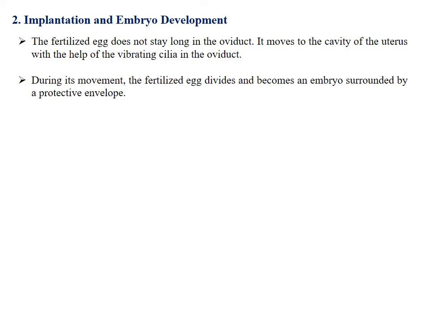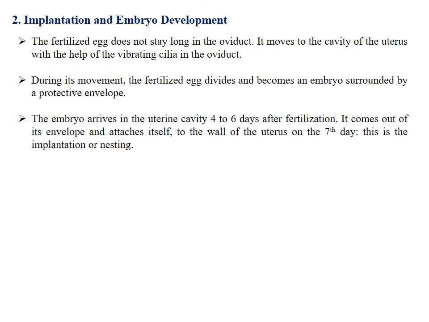An embryo is the name given to the unborn baby during the first 2 months of pregnancy. The fertilized egg does not stay long in the oviduct. It moves to the cavity of the uterus with the help of the vibrating cilia in the oviduct. During its movement, the fertilized egg divides and becomes an embryo surrounded by a protective envelope. The embryo arrives in the uterine cavity 4 to 6 days after fertilization.